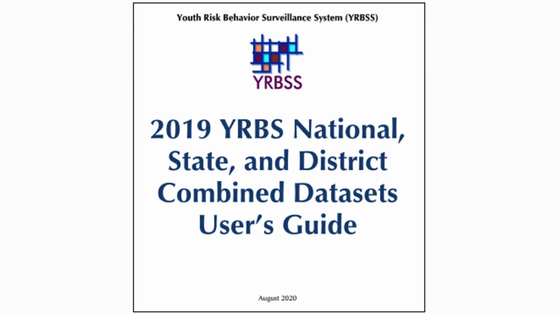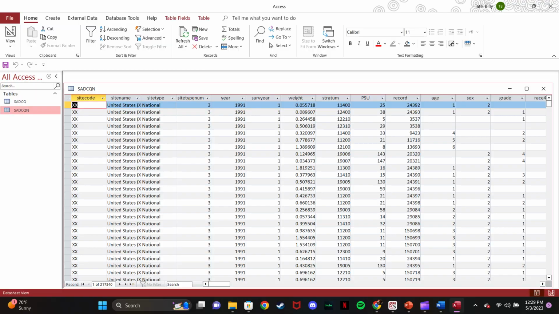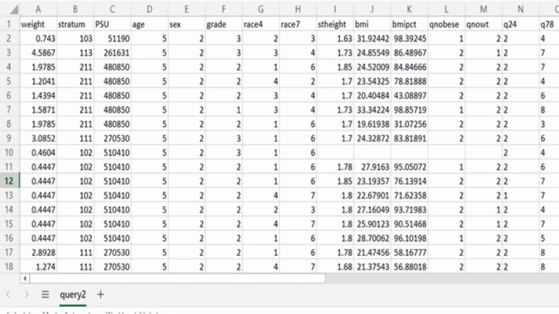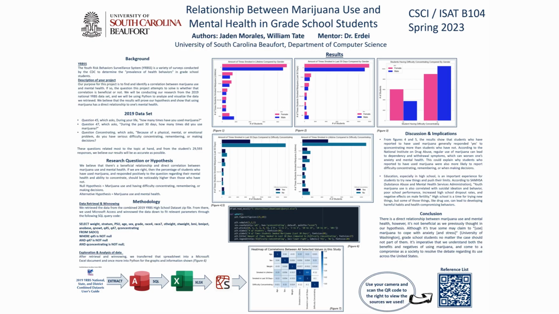We retrieved the data by downloading the 2019 YRBS dataset. From there, we used Microsoft Access and winnowed the data down to fit relevant parameters. We used this SQL query code to do so. Next, we transferred the spreadsheet into Microsoft Excel. Finally, we read the file into Python to begin analyzing the data. In Python, we used the libraries Seaborn, Pandas, and Matplotlib to formulate our graphs.